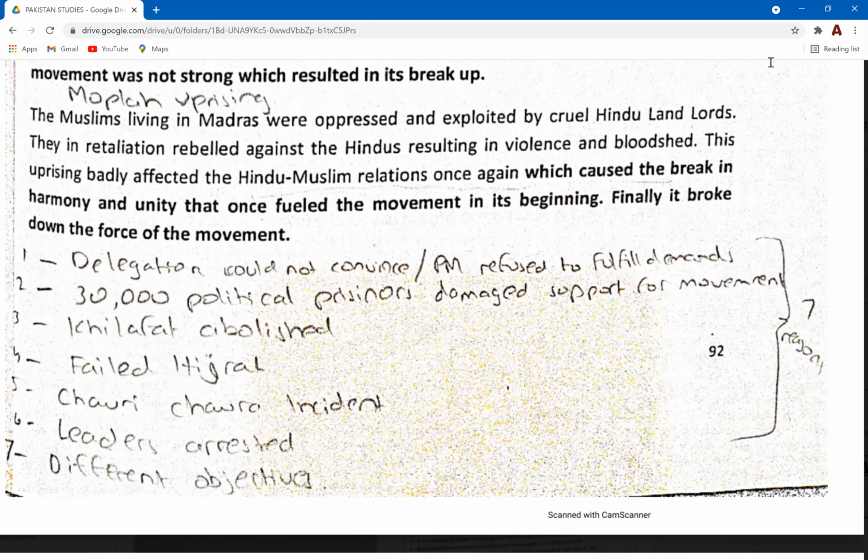Right. So what I understand from your point is that Gandhi, being a very influential leader of the subcontinent at that time, and Hindus being in majority, were a very strong support system for the Muslims. Because Muslims were in minority, they needed that strong support from a community in majority and from an influential leader like Gandhi to carry out this movement. And once the support was over, it was difficult for the Muslims to carry out this movement, right?